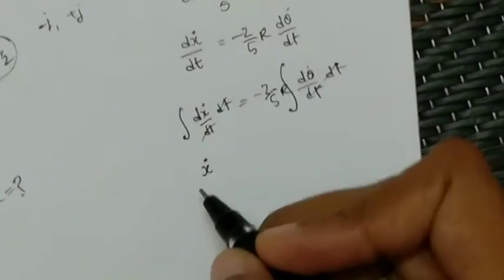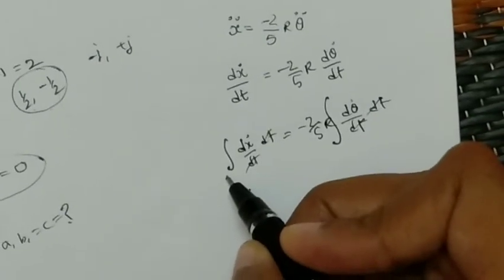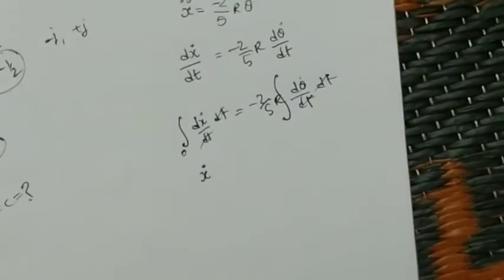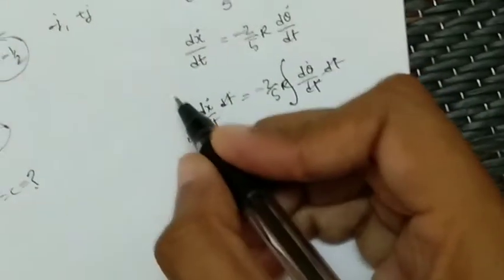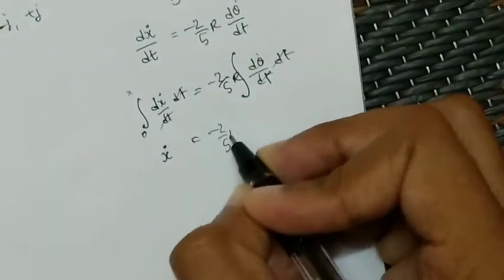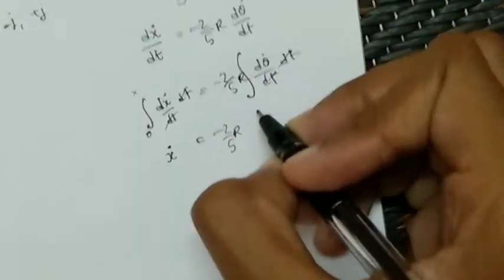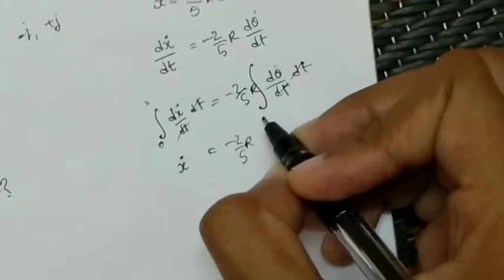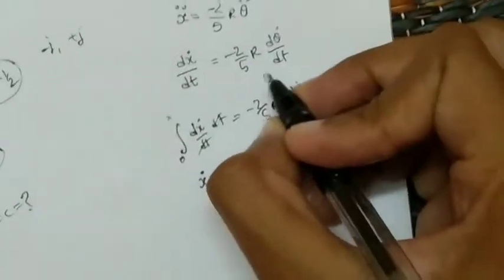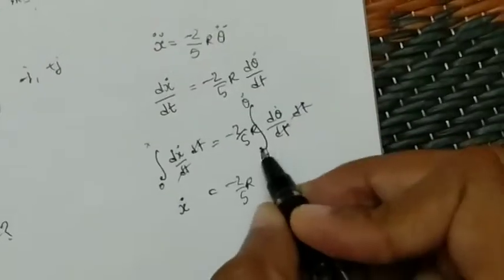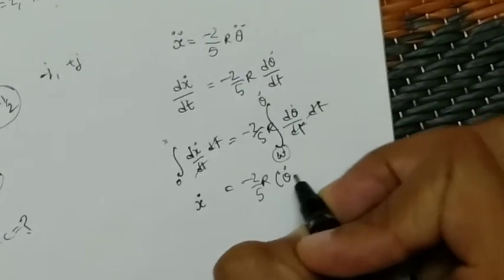And if you apply limits, initially the translational velocity was 0, because the sphere was only rolling in air. So after placing it, initially it would have 0 velocity, 0 to x dot. So upper limit minus lower limit. Here also minus 2 by 5 has to be kept outside. So integration of d theta dot: initially the angular velocity of the sphere was omega. Now after we place it on the table, it would have some theta dot. So you would have theta dot minus omega. So this is the equation you would get.